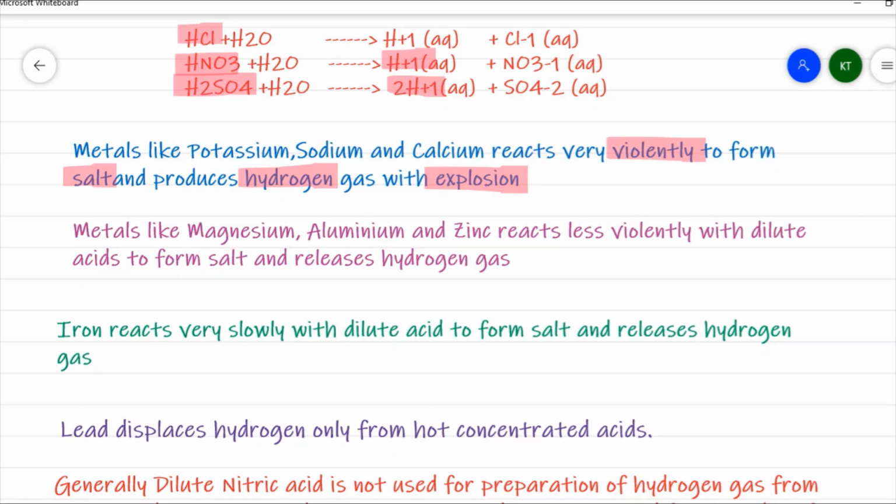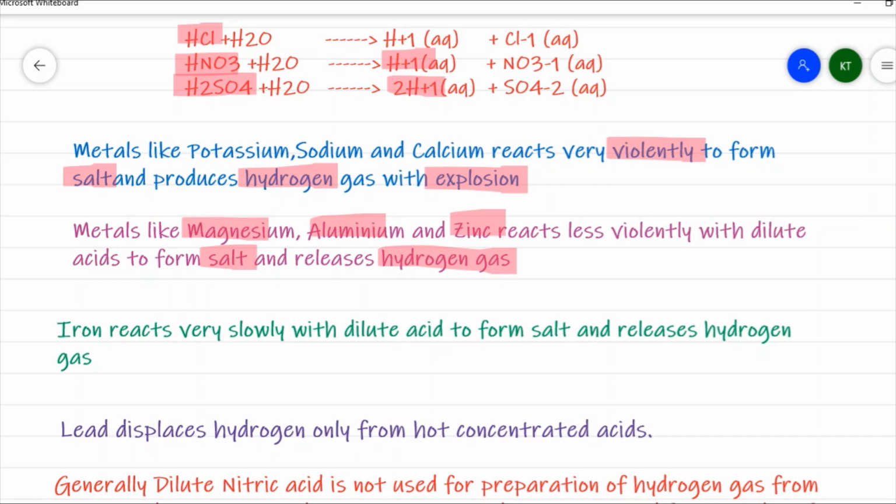You can hear the explosive sound when potassium, sodium, or calcium metal reacts with dilute acid. But as we go down, magnesium, aluminium, and zinc react a little less violently with dilute acid. Here also they form the corresponding salt and release hydrogen gas. Here we may not get that explosive sound. The explosion sound may not be heard to the extent it is heard with the previous three metals, potassium, sodium, and calcium.